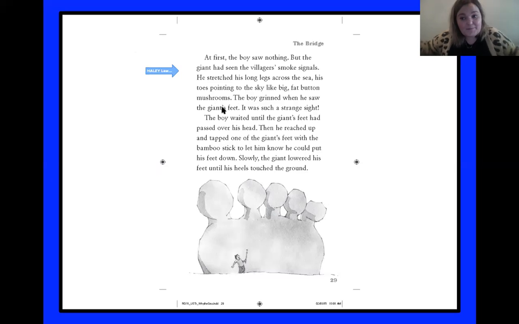So, I'm not like the giant. I don't have feet like him. What cool thing was he able to do?